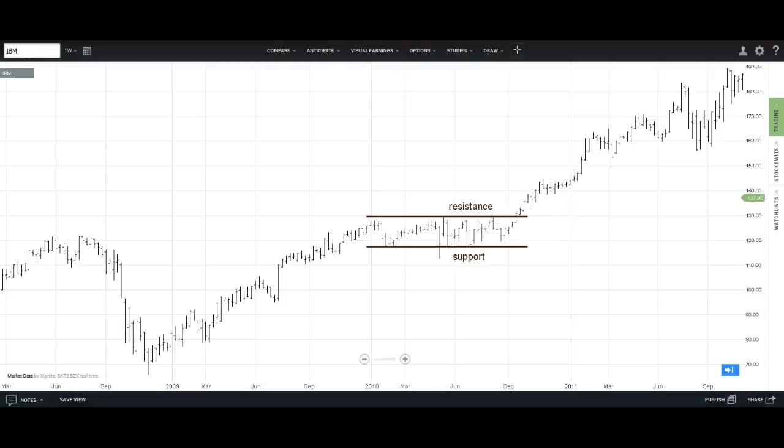This is a weekly chart of International Business Machines, IBM or Big Blue, and it starts in late 2008. But in 2010, you can see the highlighted area. It shows how the stock traded between support at 121.40 and resistance at 133.40. Something happened in September that changed people's perceptions, and what was once expensive, the resistance level, was now thought to be cheap. The stock broke out to the upside, and that's right about here.